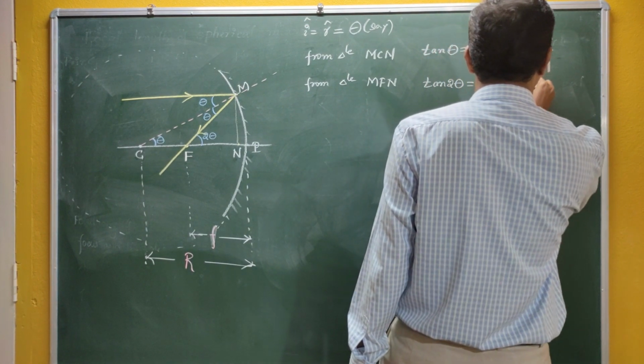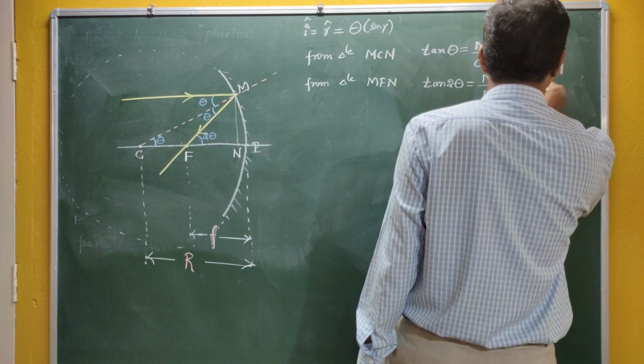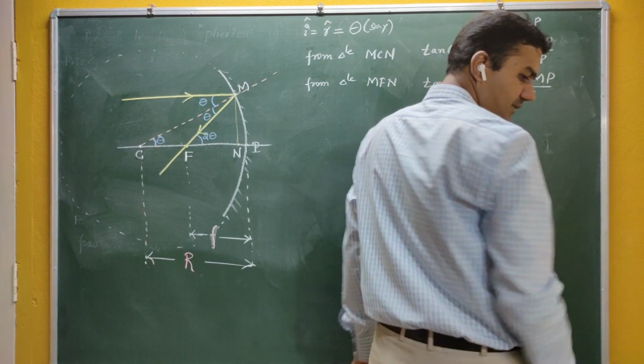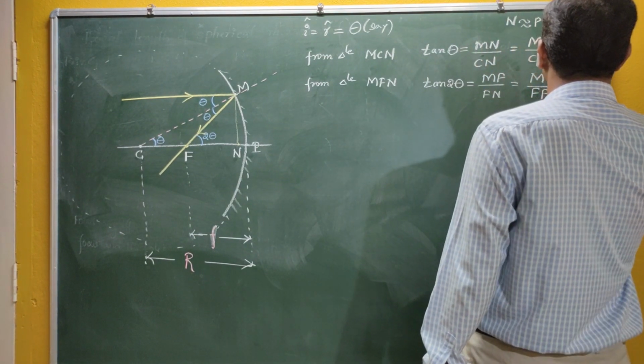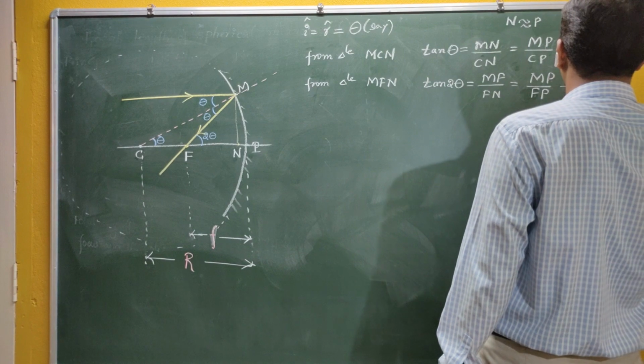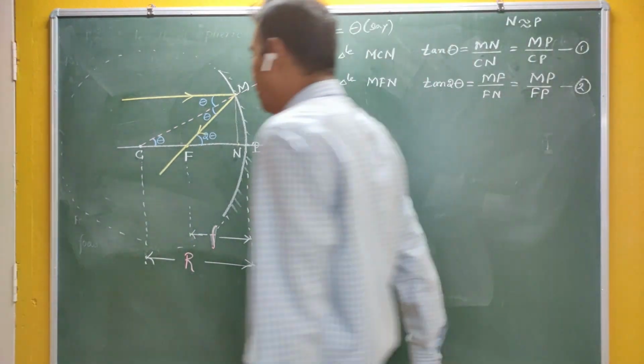As N and P are very close, you can also write it as MP by FP. Call the first one equation number 1, and let me call this one equation number 2.